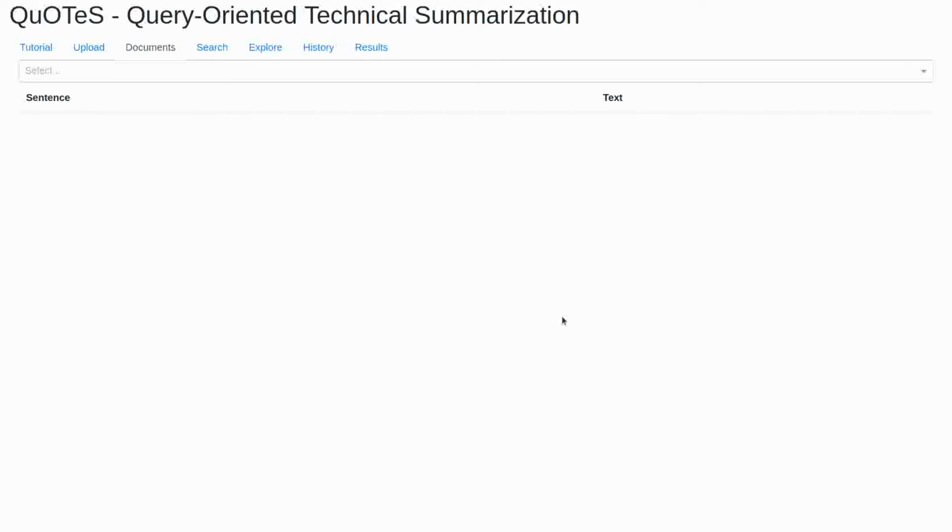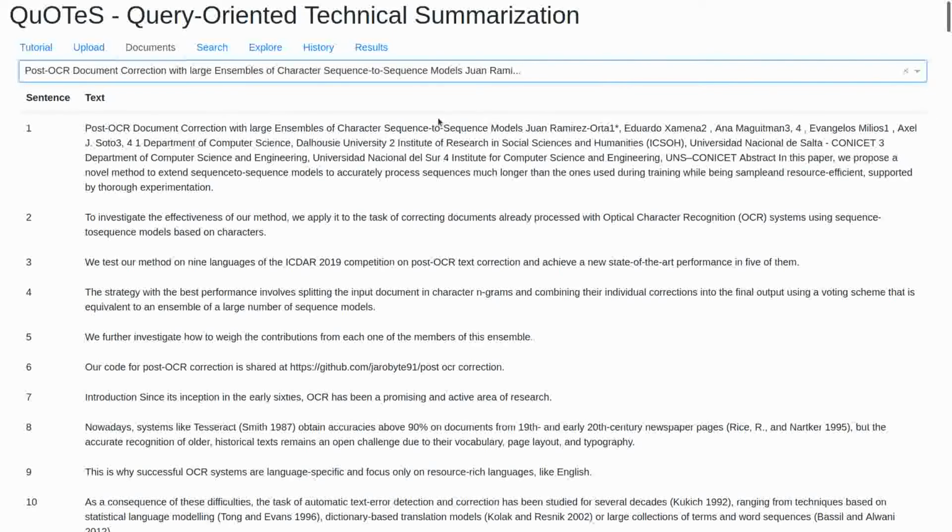In the Documents tab, you can browse the text extracted from your papers. The sentences from your papers are shown in the order they were found, so that you can verify that everything was uploaded correctly.